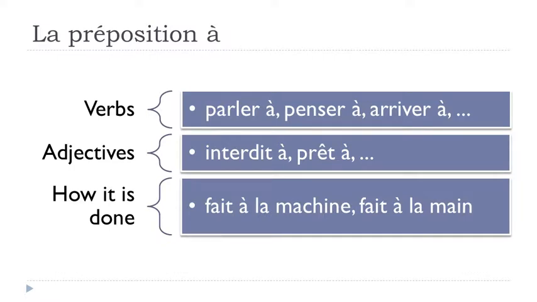For instance, when you want to say that it's been machine done, or handmade, you use this fait. Faire is to do, but in that case it would be done: fait à la machine, fait à la main.